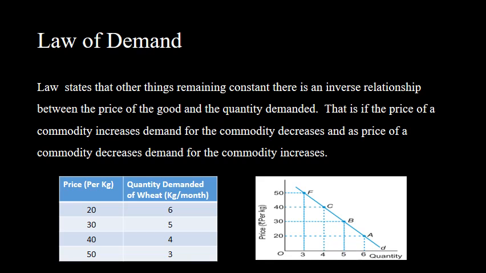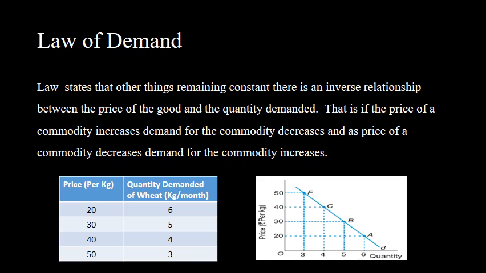The statement of the law is, other things remaining constant, there is an inverse relationship between price and quantity demanded of a commodity. That is, with the increase in the price of a commodity, the demand for the commodity decreases, and with the decrease in the price of the commodity, the demand for that commodity increases. We can explain it with the help of a schedule and diagram.